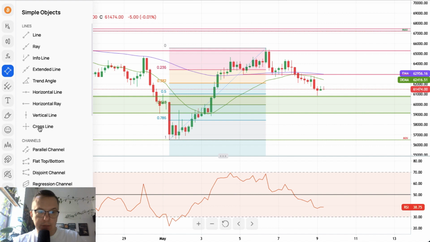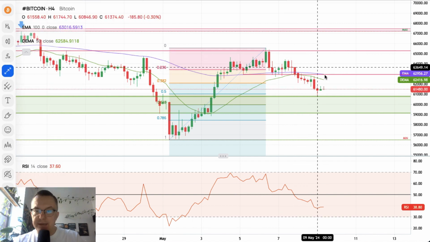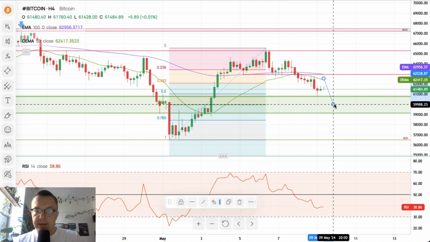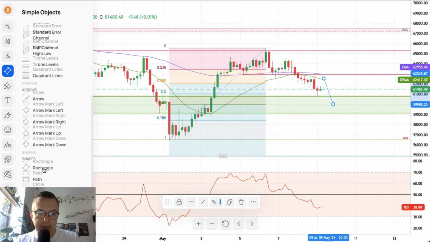Bitcoin. Let me just give you guys some arrows so we stay on the same page. So now the scenario is we go lower towards the middle of the demand zone, right?